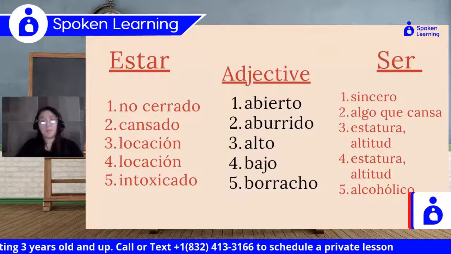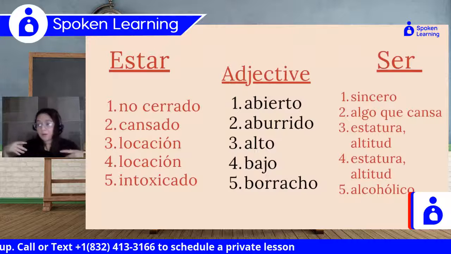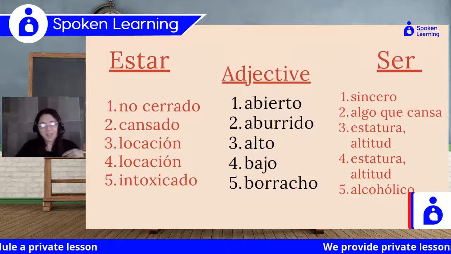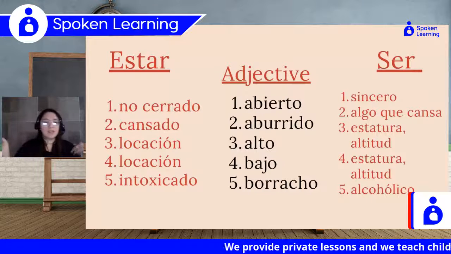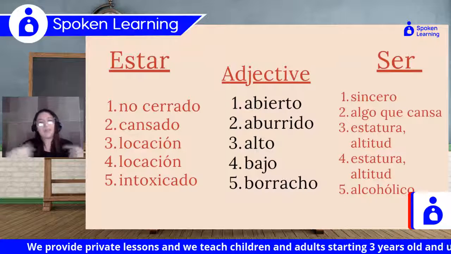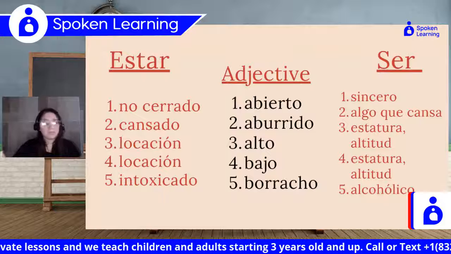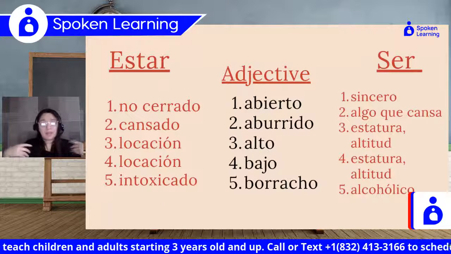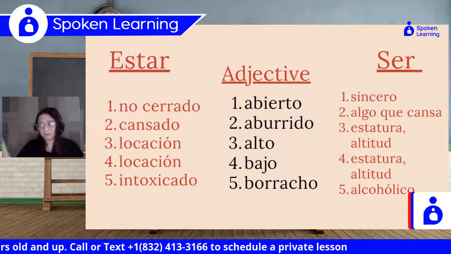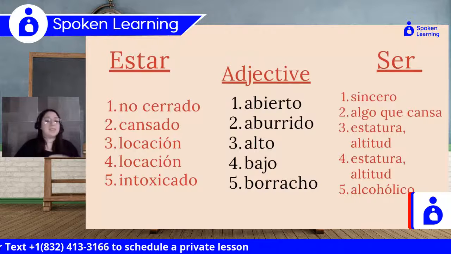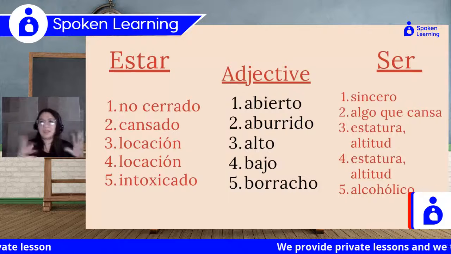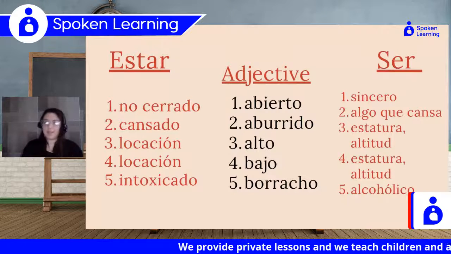Then the same thing goes with bajo. In Spanish, ser bajo or ser bajito means that you are not tall. And estar bajo, that means that something is located down there, down somewhere. The last one would be borracho. If we say that someone es un borracho, that means that he's an alcoholic, okay? But if we say that someone está borracho, then that would mean that he or she is intoxicated, that he's just drunk, okay?